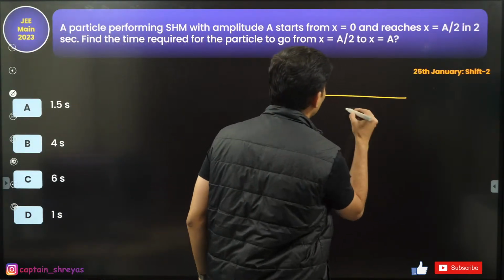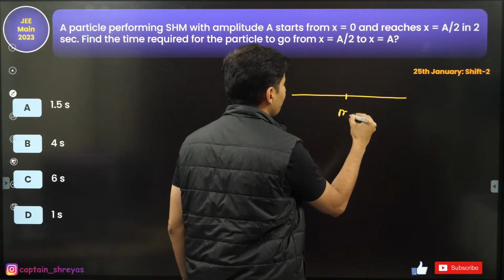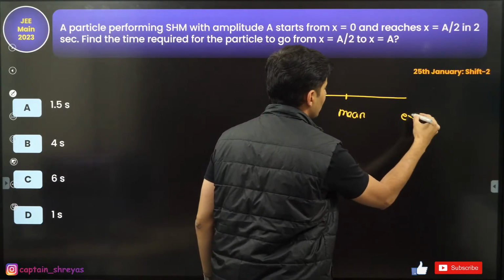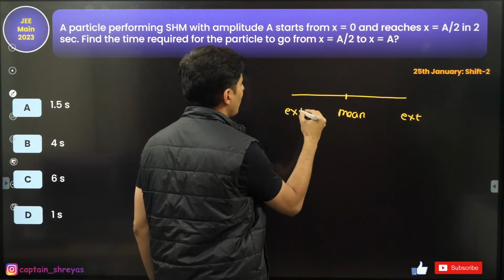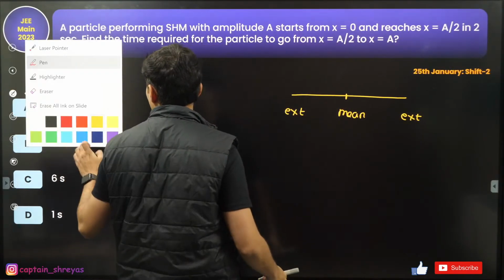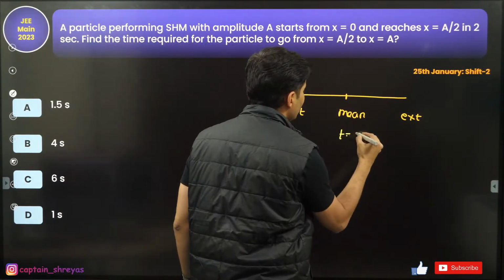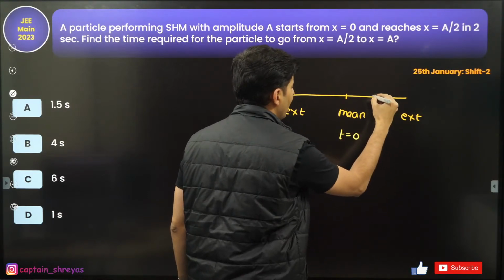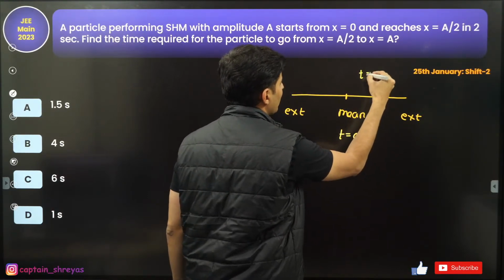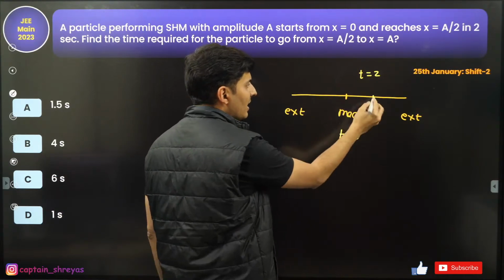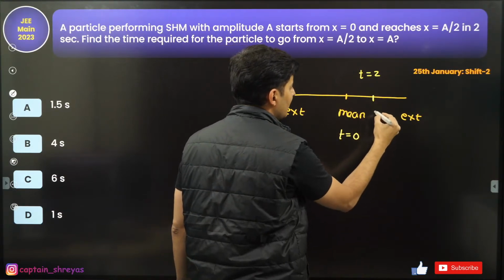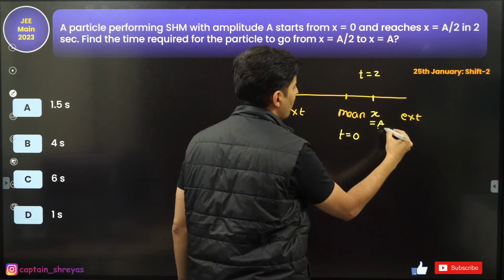Okay, so if I draw the SHM, it will be easy. This is your mean position, this is your extreme position, this is also your extreme position. So just imagine at t is equal to 0, it is here. Somewhere it will be at t is equal to 2 seconds. This is basically x is equal to a by 2.